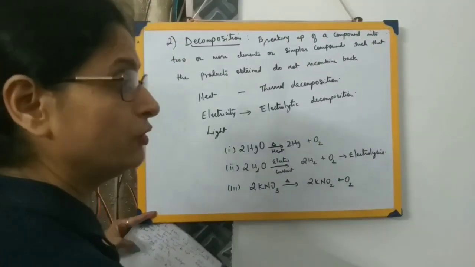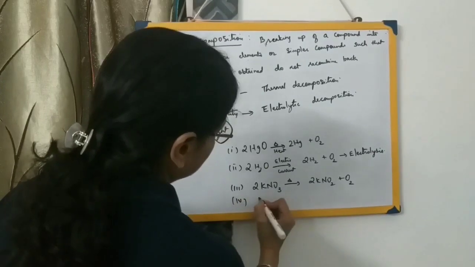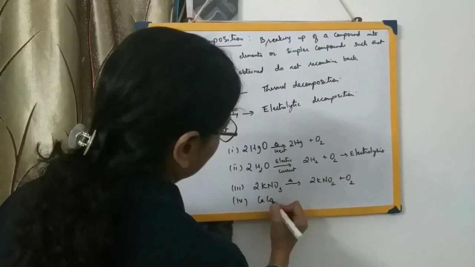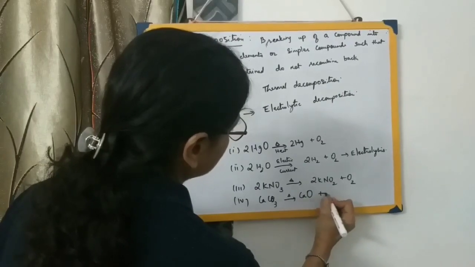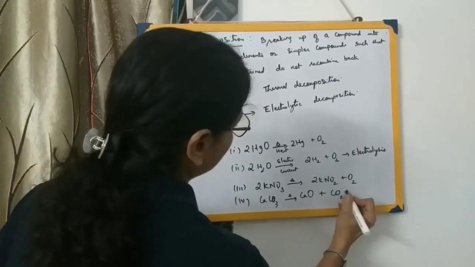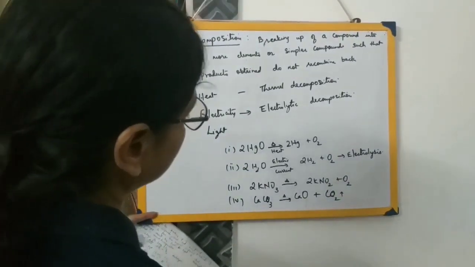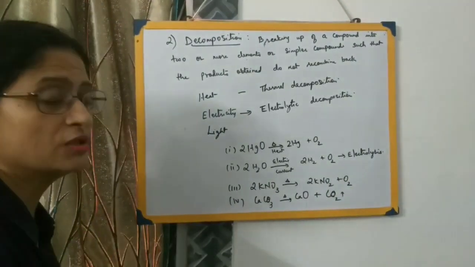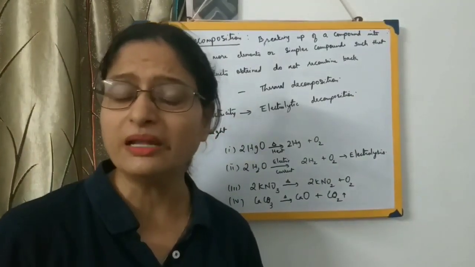If you don't remember, please go back to the previous video. Then a carbonate, CaCO3, calcium carbonate, when heated will form calcium oxide plus carbon dioxide gas is given off. So these are a few examples of decomposition reactions. Many more examples are there, and if you go to study them, there won't be any end.